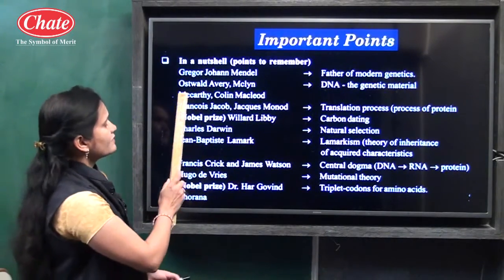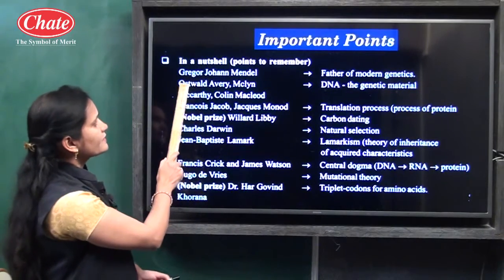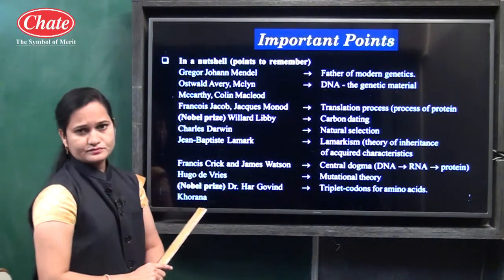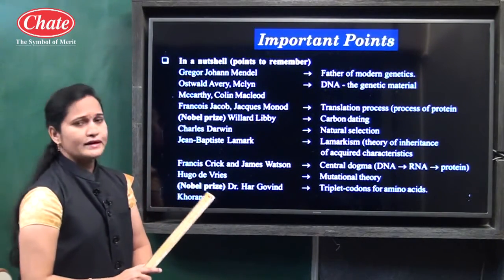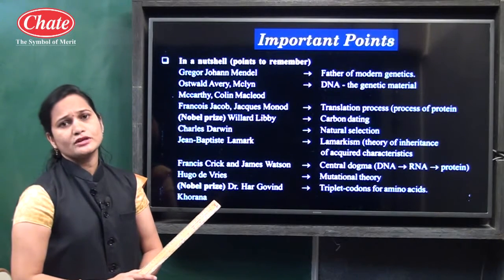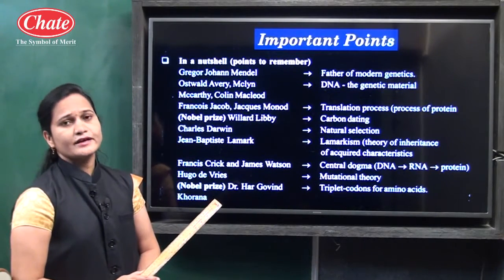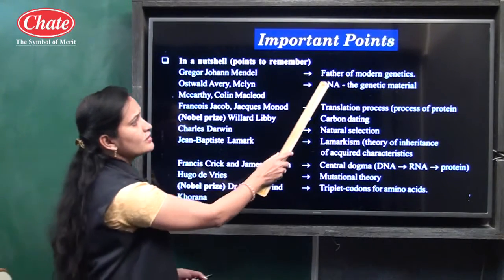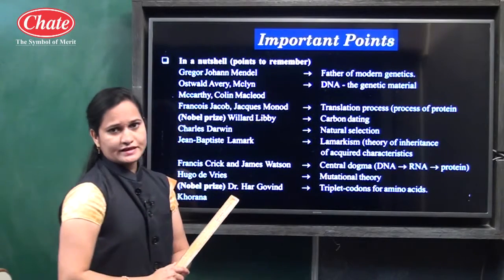See, the first scientist's name is Gregor Johann Mendel. Gregor Johann Mendel is the pioneer of modern genetics, and therefore he is known as the father of modern genetics.